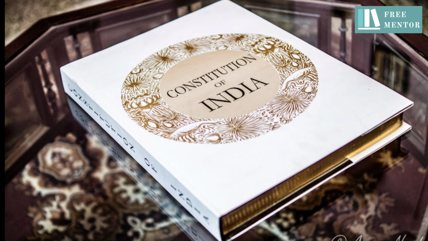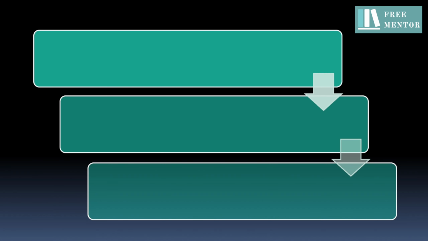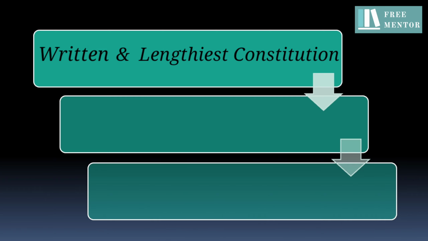Now, we will see some more features of our constitution. As we all know, Indian constitution is a written one, and due to its number of articles, it is also considered as one of the lengthiest constitution. It is so lengthy that it took around 2 years, 11 months and 18 days to complete the drafting procedure. Remember the duration it took. Questions are asked on this. If you find these numbers difficult to memorize, you can simply remember just 12 days less than 3 years.